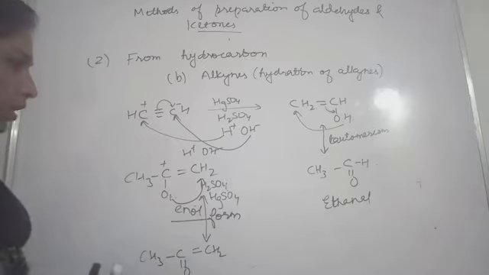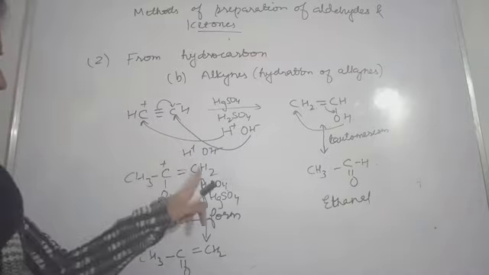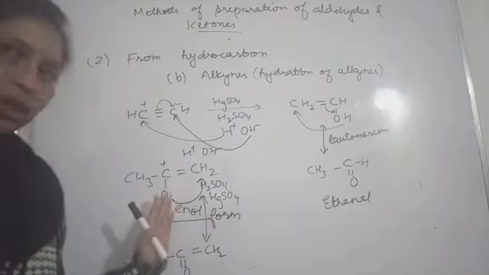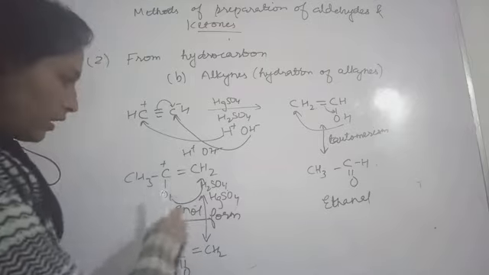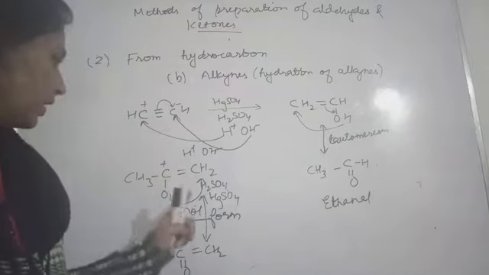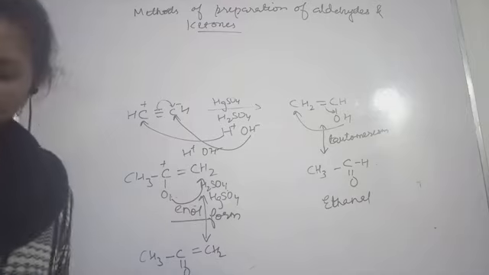And if you want more alkyl groups, you can also write alkyl groups in place of H. So according to Markovnikov's rule, you can get this. If you want one more example, you can take one. See here, from alkynes, this tautomerism will help you.